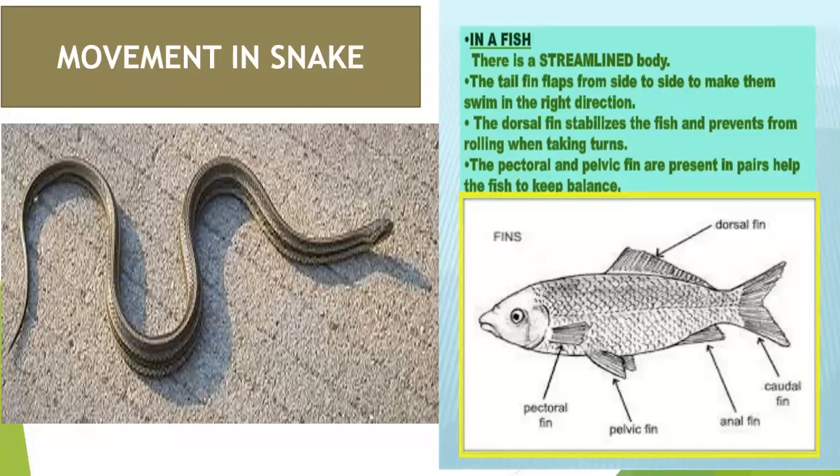Fixed joint. In some joints, the bones are held so tightly together that they cannot move at all. Such joints are called fixed joints, and these are present in our skull.